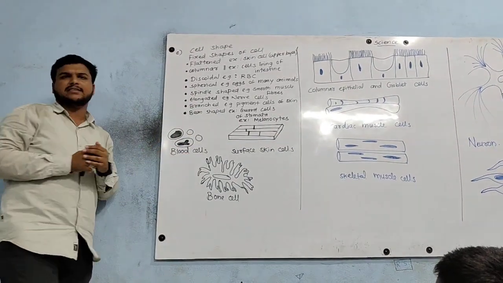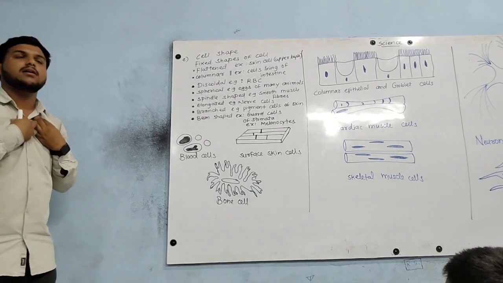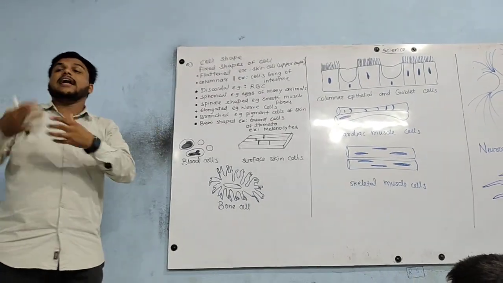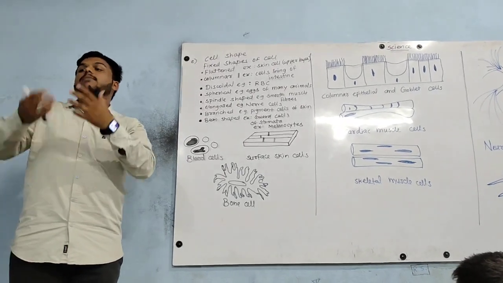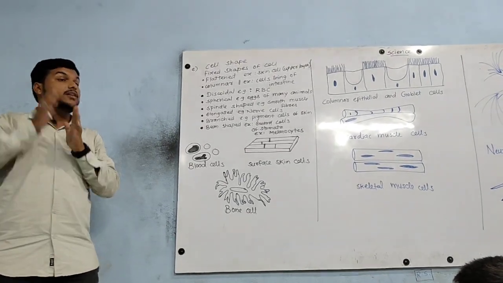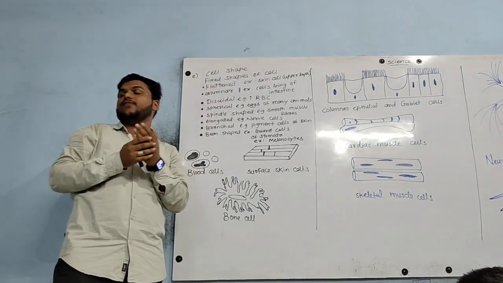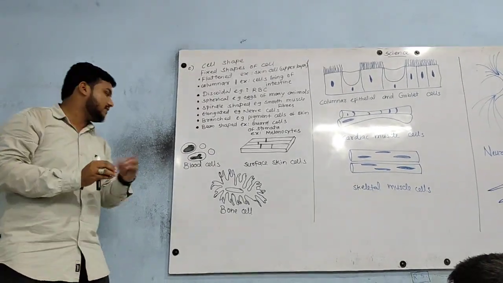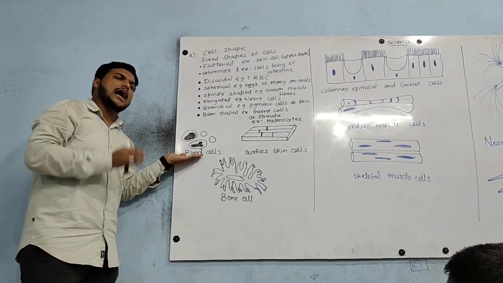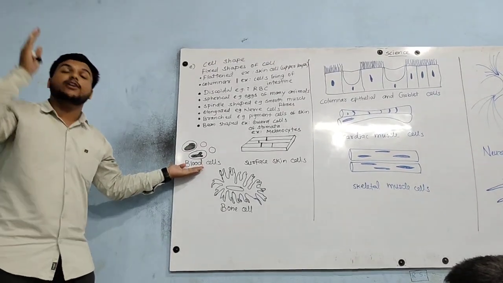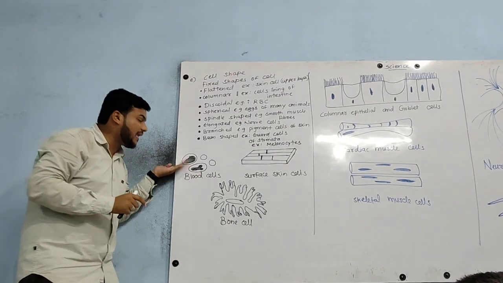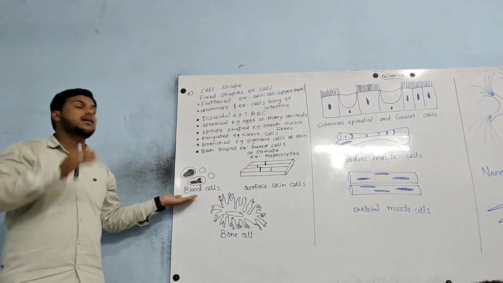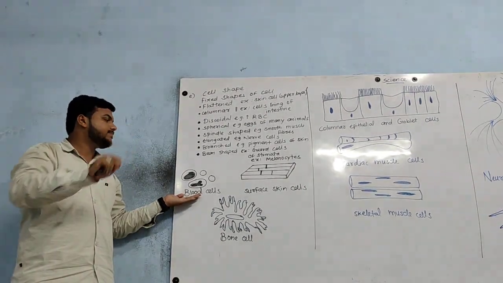For example, blood cells are there. We know in our body there is the presence of blood, and the kidney is there, which filters the blood. In kidney also there are cells, nephron cells, you are going to study for it. But in the blood we have cells, and these are the shapes of the blood cells. We know that RBC, WBC, they are in the spherical shape, or you can say biconcave shape.